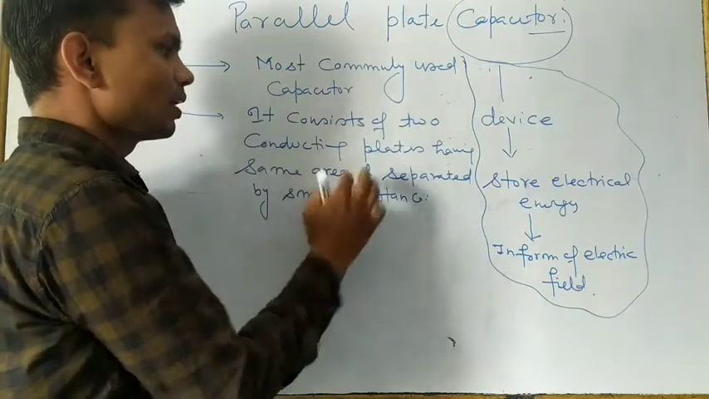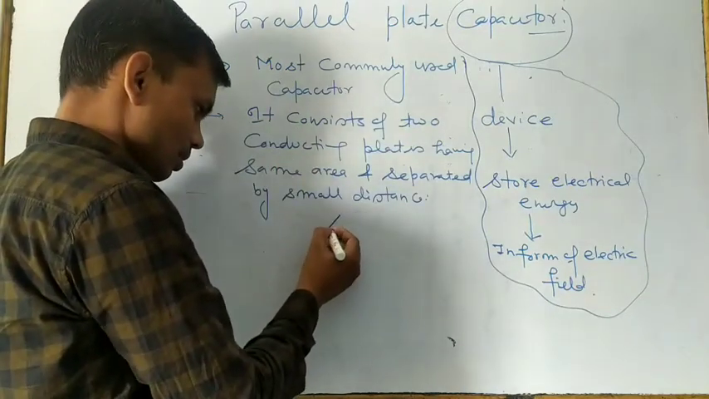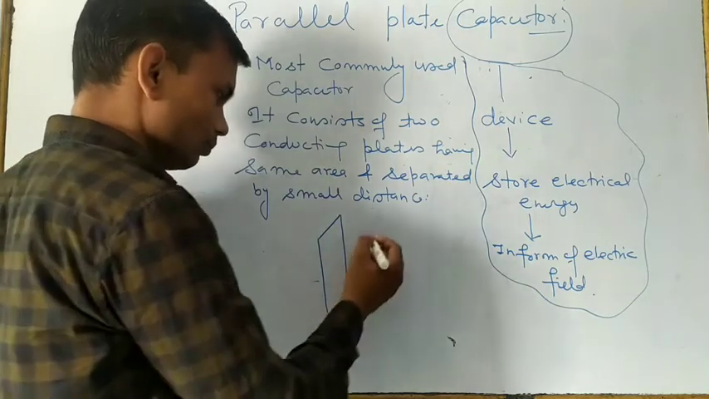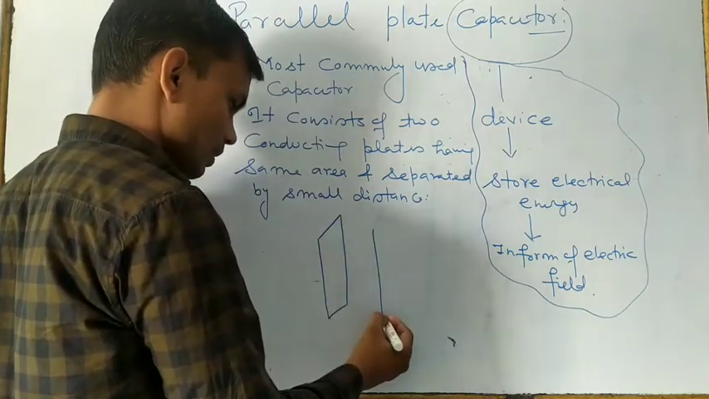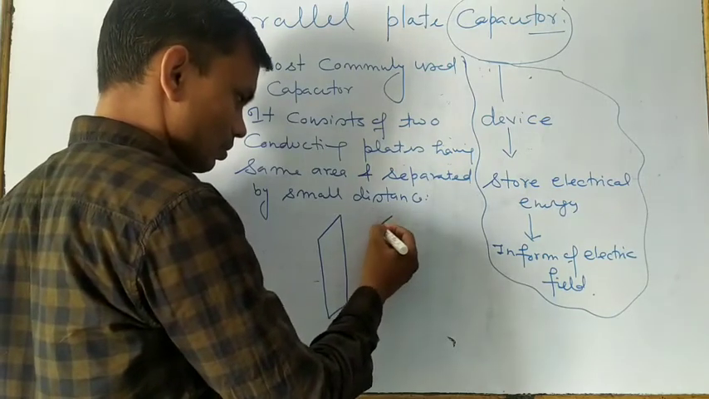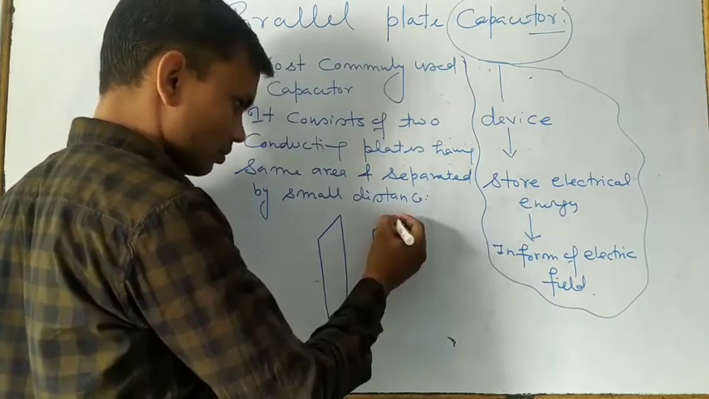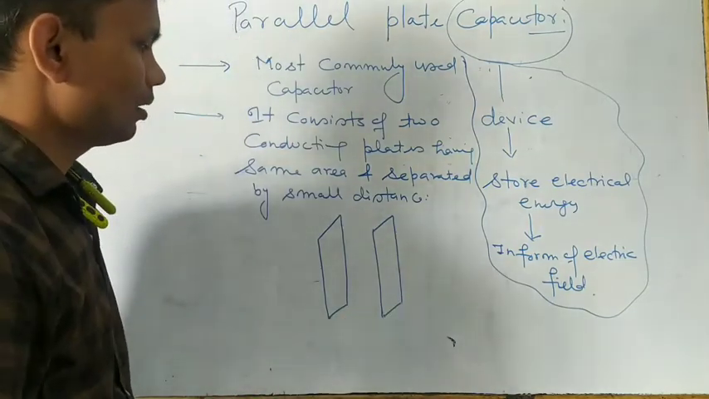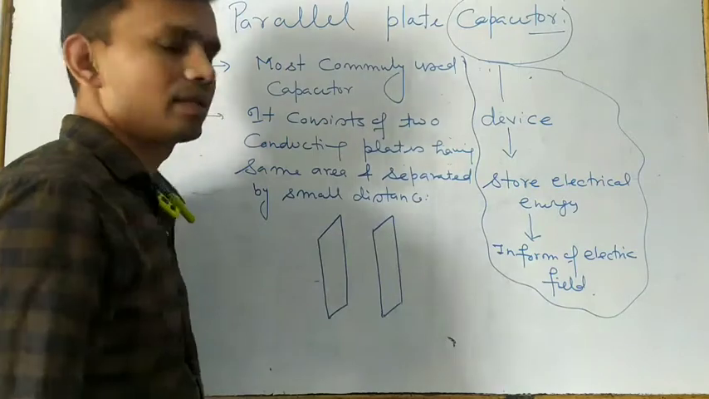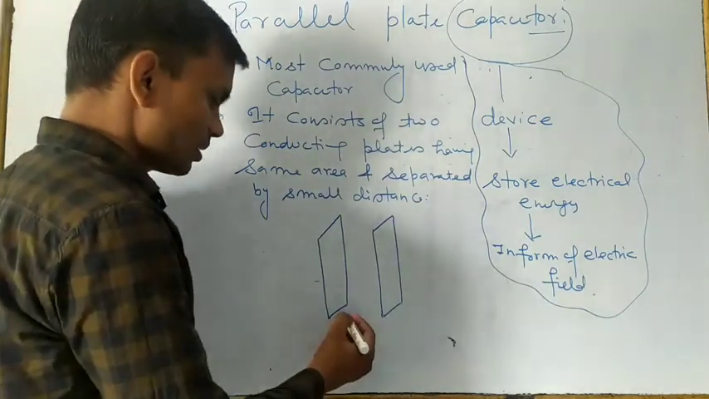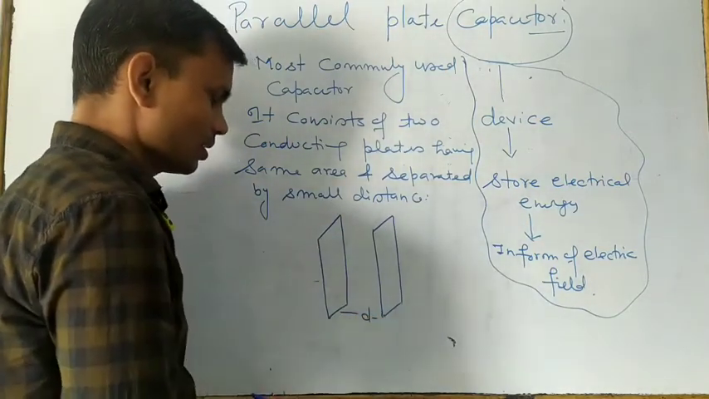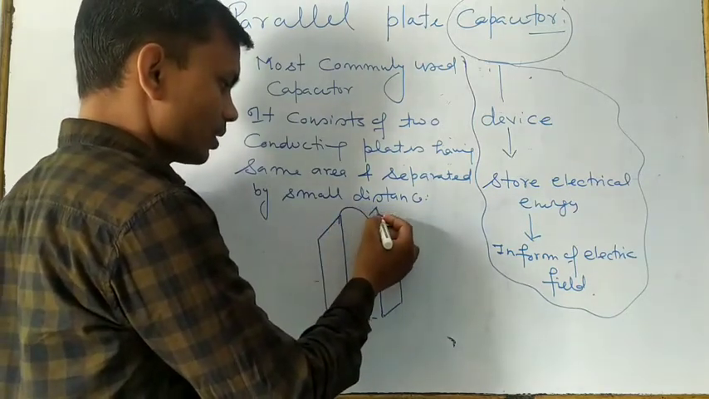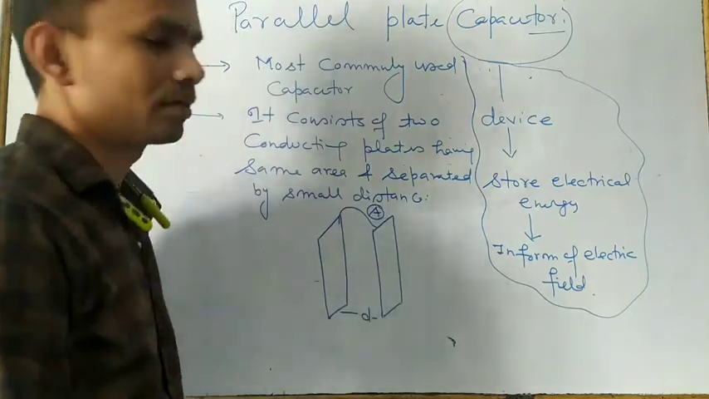It consists of two conducting plates. Suppose this is the first one, and suppose this is the second plate. Both are conducting plates, and their separation is small, which we call D, and the area of each plate is A.